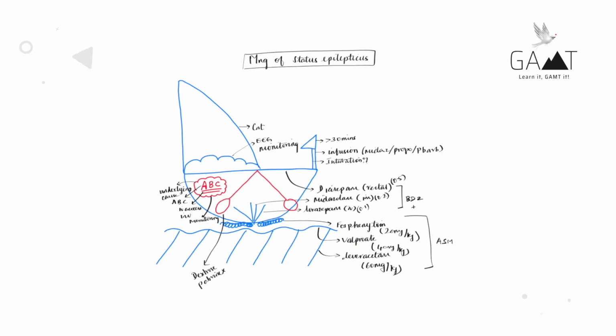When you're in an exam or a viva setting, all you have to remember is this ship with the hole in the bottom. This is the GAMT you need to remember. You get all the facts, okay?